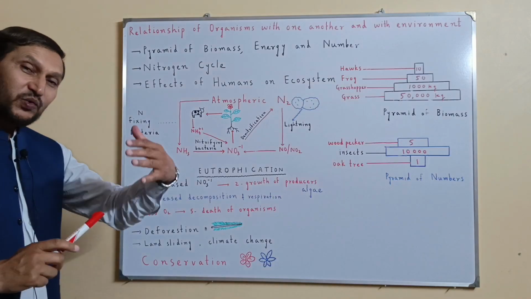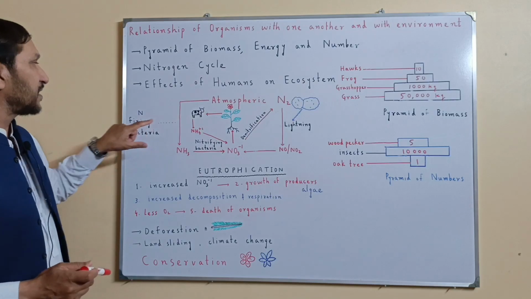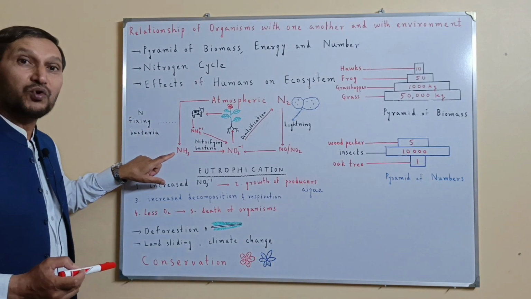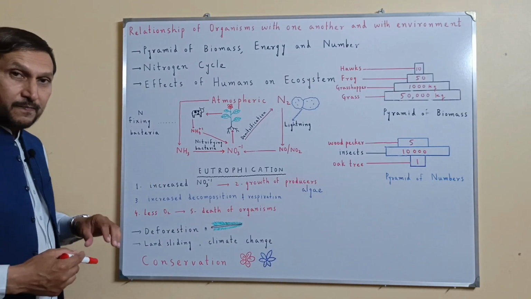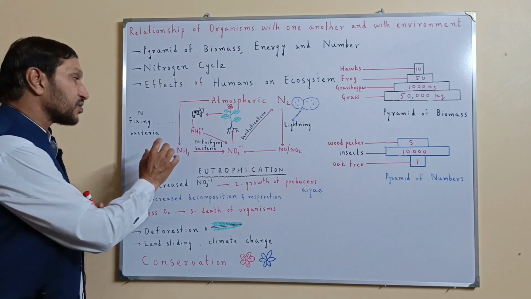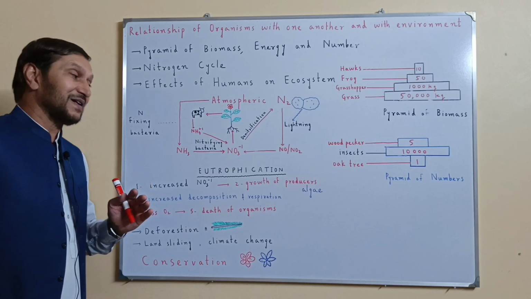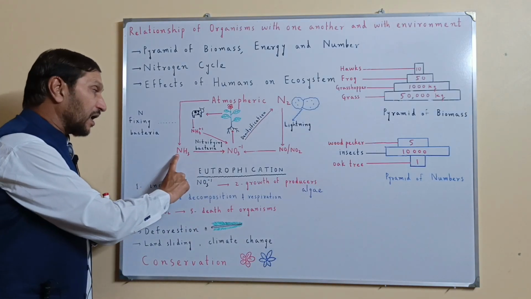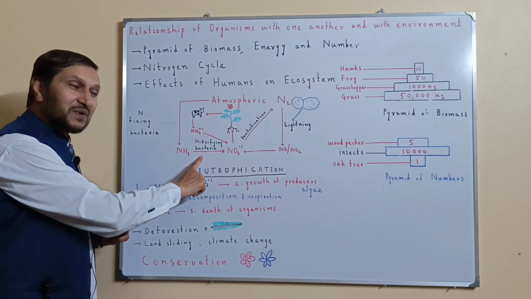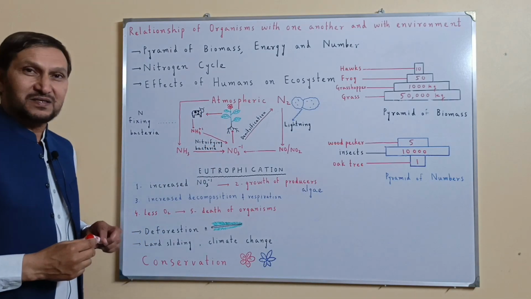Another pathway of fixing nitrogen is that nitrogen fixing bacteria convert the atmospheric nitrogen into ammonia. Another industrial process is the Haber process, in which nitrogen and hydrogen react together in the presence of a catalyst, and it forms ammonia. And now this ammonia, by the action of nitrifying bacteria, is converted into nitrates, and these nitrates are absorbed by the plants.